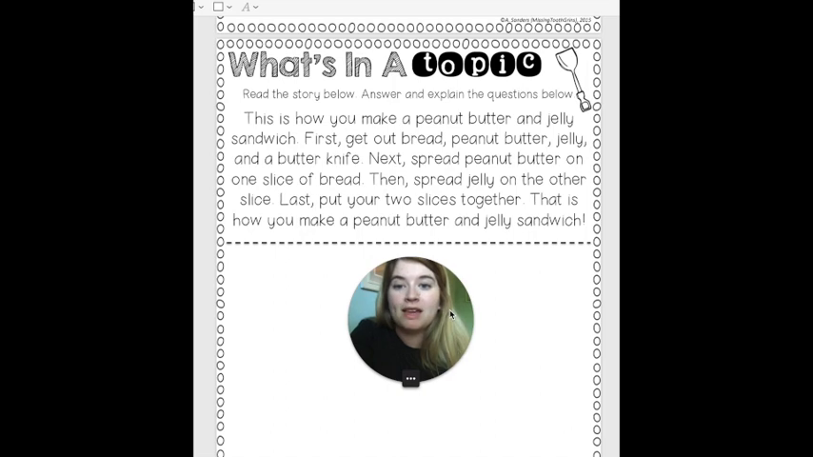This is how you make a peanut butter and jelly sandwich. First, get out the bread, peanut butter, jelly, and a butter knife. Next, spread peanut butter on one slice of bread. Then spread jelly on the other slice. Last, put your two slices together. That is how you make a peanut butter and jelly sandwich.